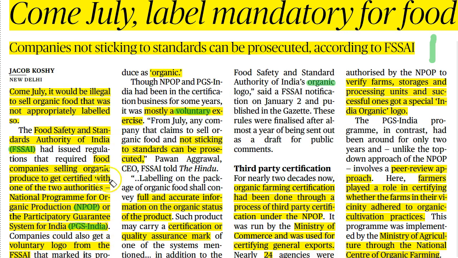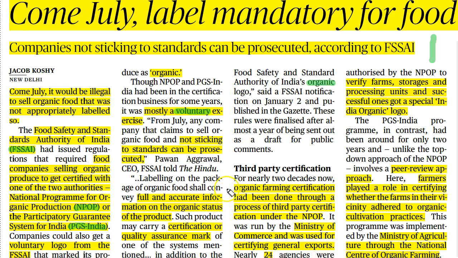It has also stated that the label affixed in front of the organic product has to mention full and accurate information of the organic status of the product, as well as the certificate of quality assurance mark. Apart from these two, it also has to contain the organic logo.